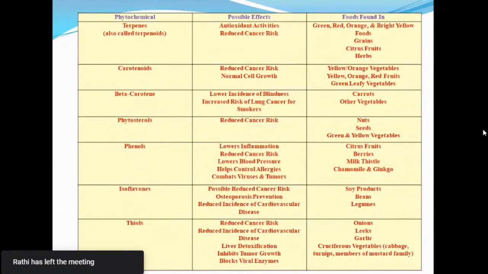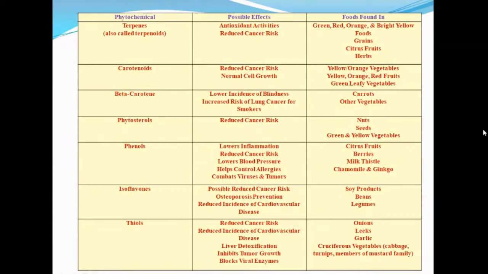Coming to the possible effects of the phytochemicals and the foods where they are present, if we take terpenes, the possible effect is antioxidant activity. They are present in red, orange, and green vegetables. Carotenoids have anti-cancer activity and are present in yellow and orange vegetables. Beta-carotene, you know, is the best antioxidant and also an anti-cancer agent, present in carrot and other vegetables. Phytosterols have anti-cancer activity and are present in nuts, seeds, and green and yellow vegetables.